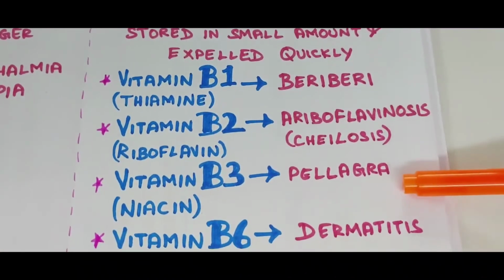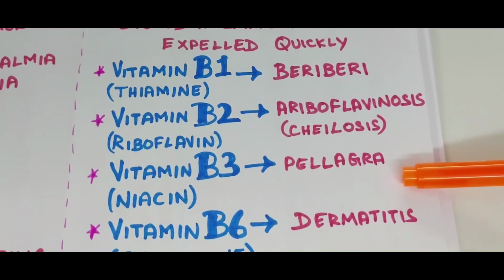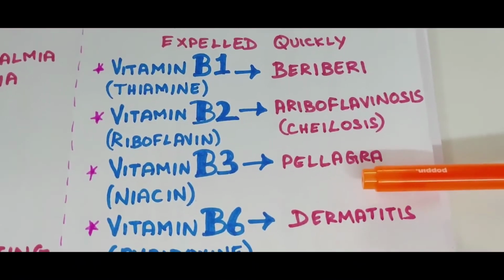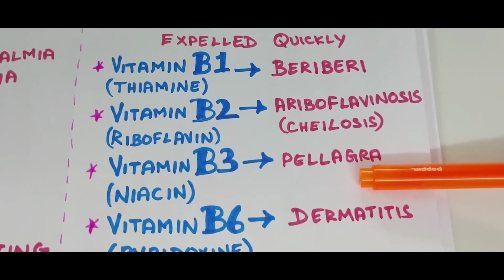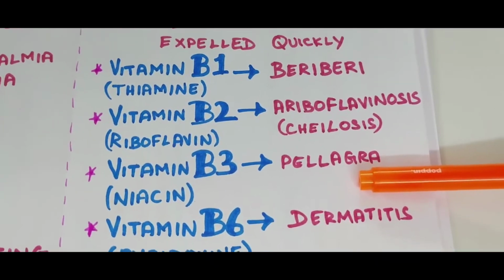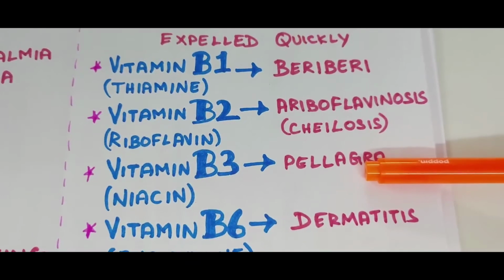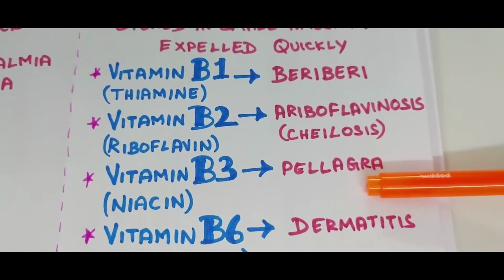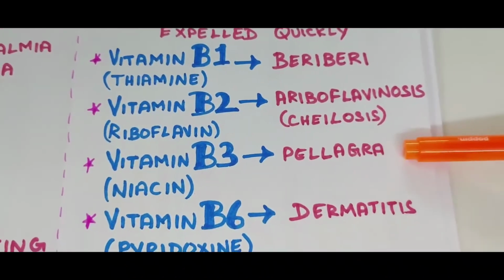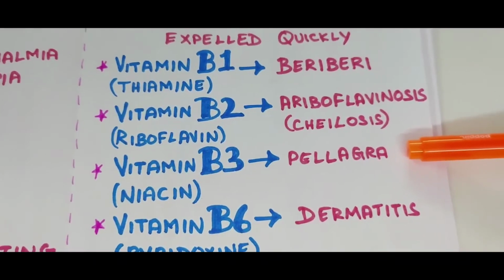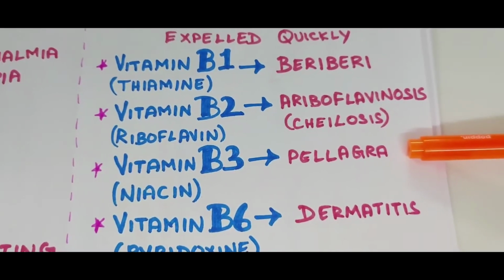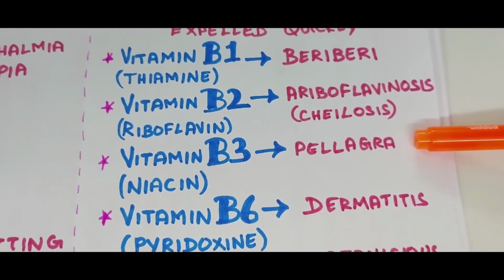Next one, vitamin B3, otherwise called niacin. Dietary sources of vitamin B3 are milk, eggs, liver, lean meat, groundnuts, bran. Deficiency disease, pellagra. Symptoms: inflammation of skin, loss of memory, diarrhea.